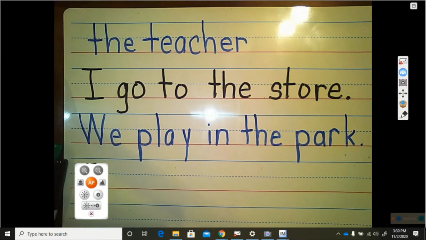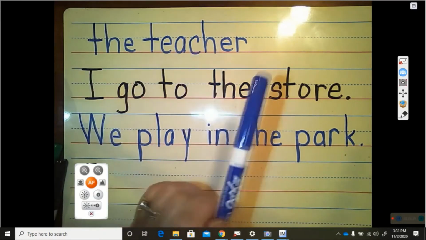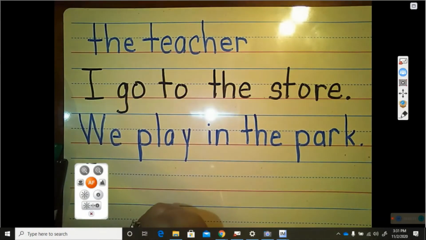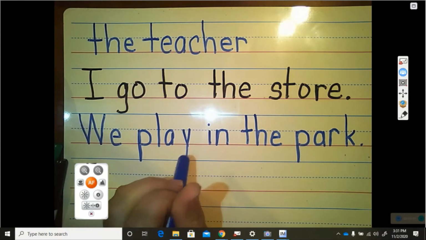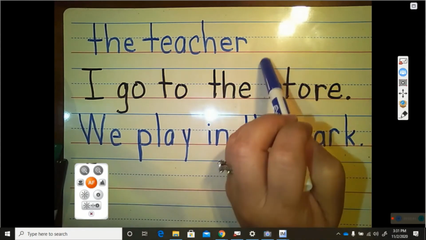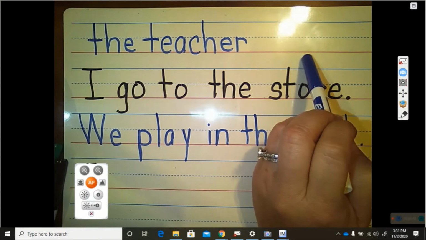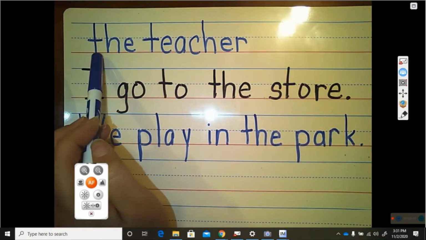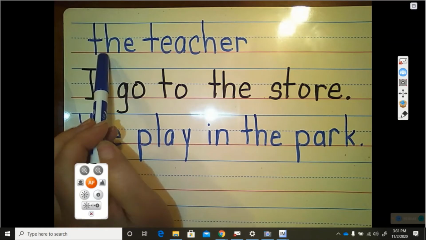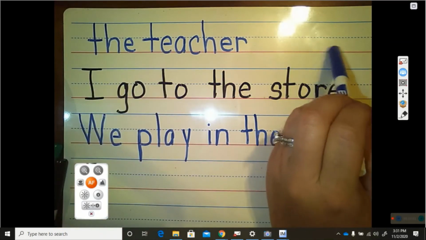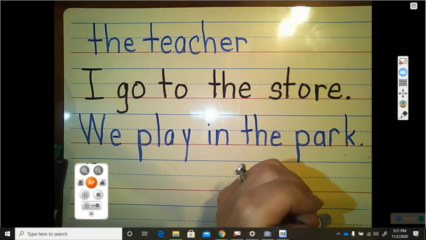Does it tell us what the teacher does? No, all it says is the teacher. It doesn't tell us anything about the teacher. So that is not a sentence. It doesn't have an action word that tells us what the teacher's doing. It does not begin with a capital letter, and it does not have any type of punctuation at the end.